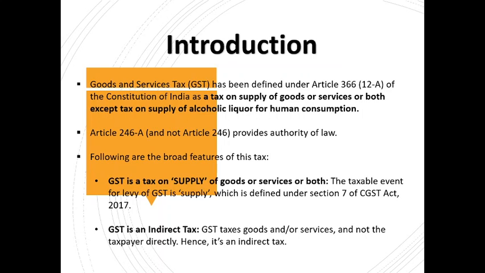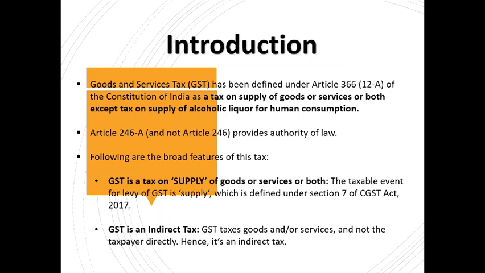But now for GST, both governments have come together and simultaneously levy GST on any product or service. That is why this amendment in the Constitution was required and Article 246A was introduced.